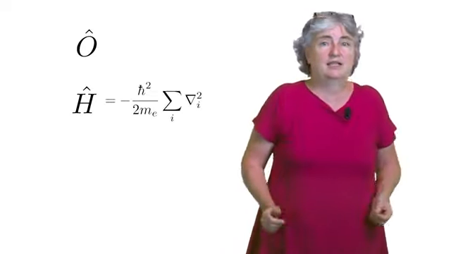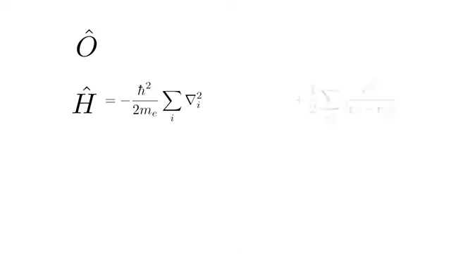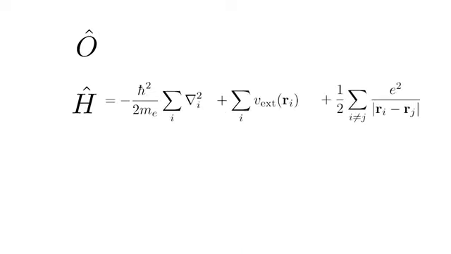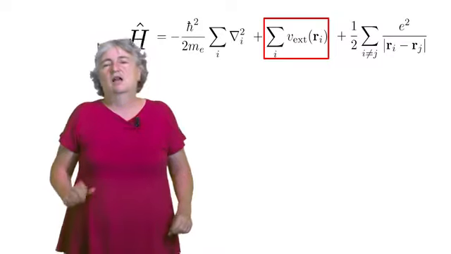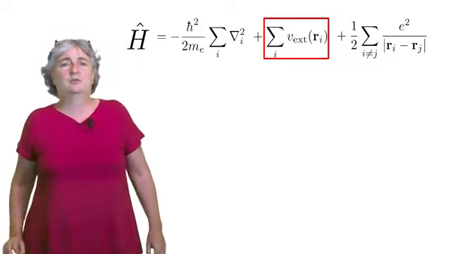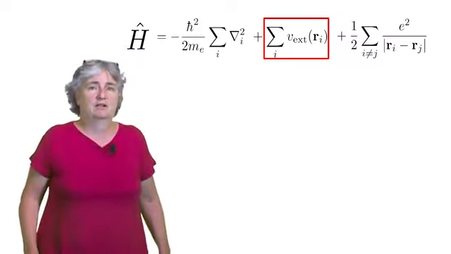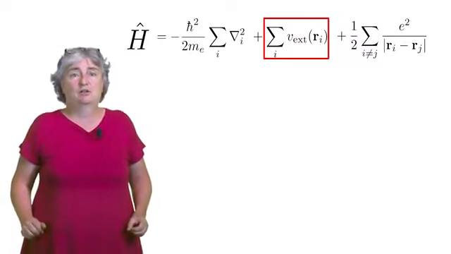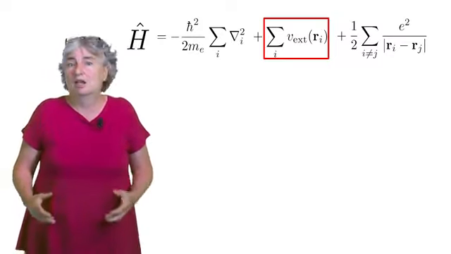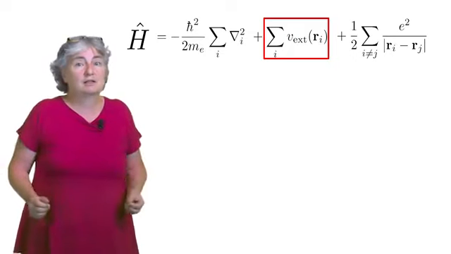So for a given observable, at most, the result can depend on the form of the kinetic energy operator, the interaction, and the external potential. We consider that the kinetic energy operator and the Coulomb interaction are given. So the external potential contains sufficient information to determine the value of an observable.